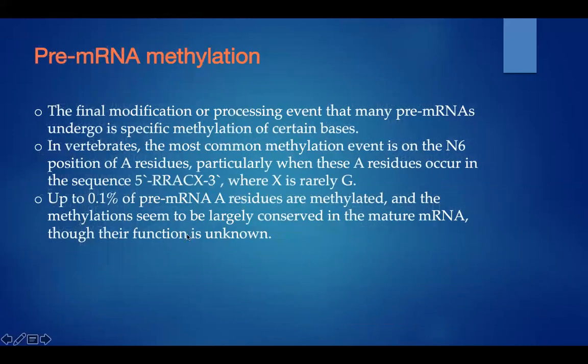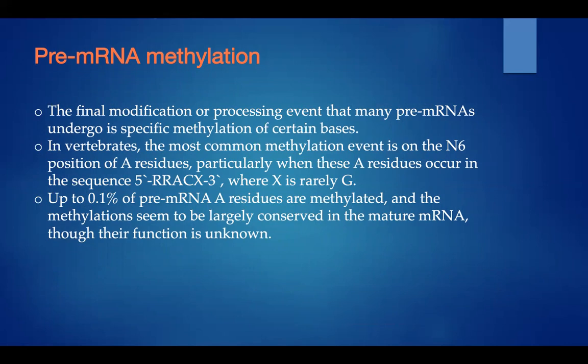Next is pre-mRNA methylation. So these are the other methods in RNA processing. The final modification or processing event that many pre-mRNAs undergo is specific methylation of certain bases.